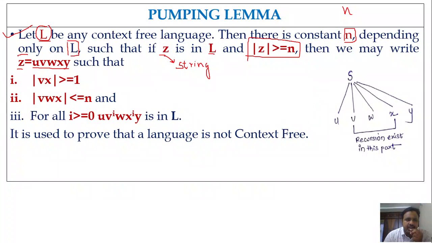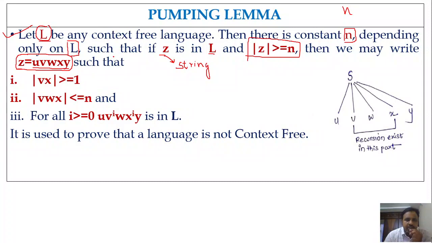So in this pumping lemma of context-free language, we are partitioning the string z into 5 parts, right? u, v, w, x, y. So we partition the string z, which belongs to the context-free language capital L, into 5 parts.